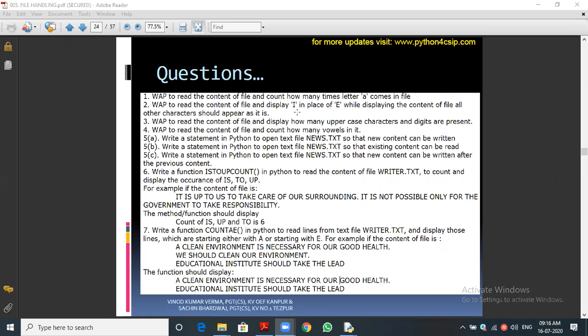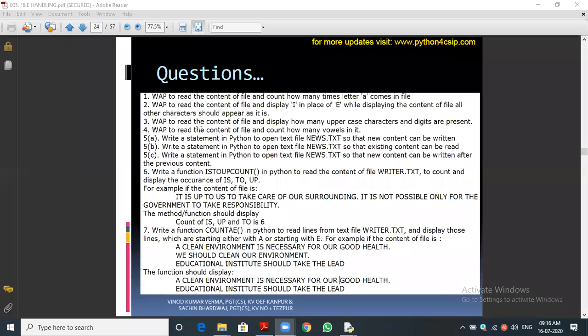Okay, that is the second thing. You can see the third program. Likewise, it wants to replace each character if it is equal to I. Okay, just think like that. Then third one: write a program to read the content of the file and display the number of uppercase characters and digits present. What functions might you use in the third program? Tell the function name alone.